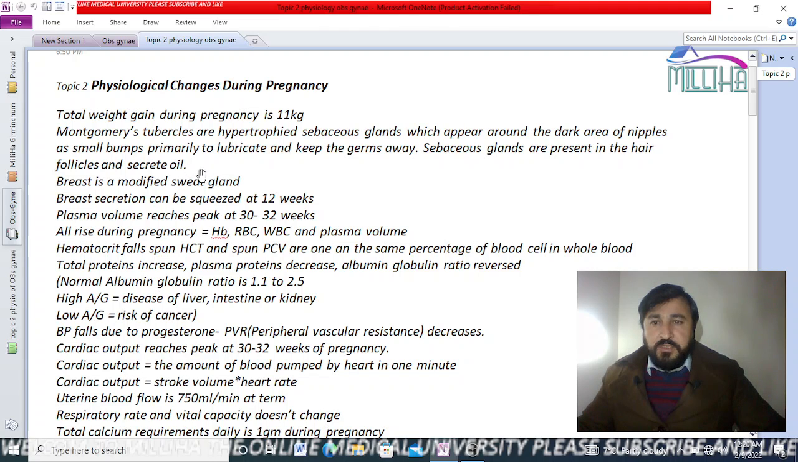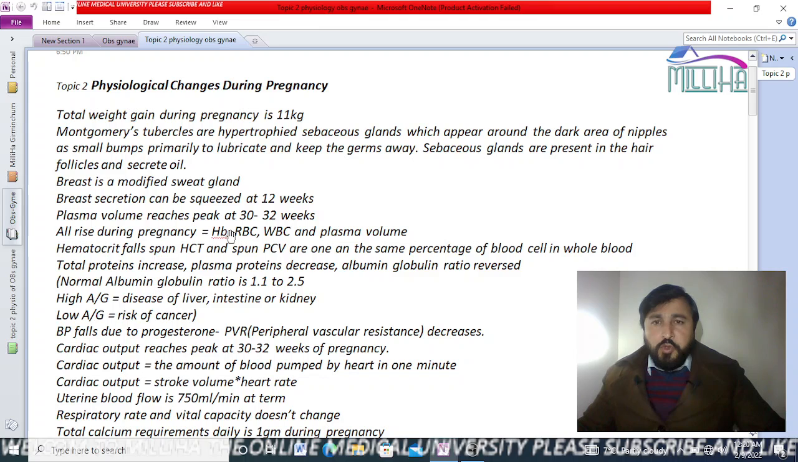We are going to discuss a large portion of this second chapter in obstetrics and gynecology. So this is physiological changes during pregnancy. Total weight gain during pregnancy is 11 kg. Montgomery's tubercles are hypertrophied sebaceous glands.